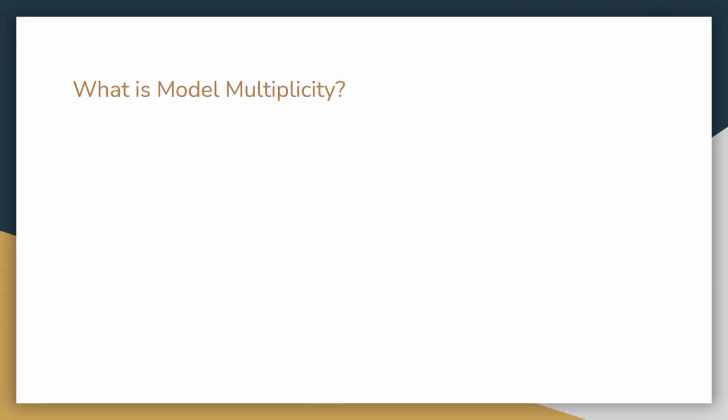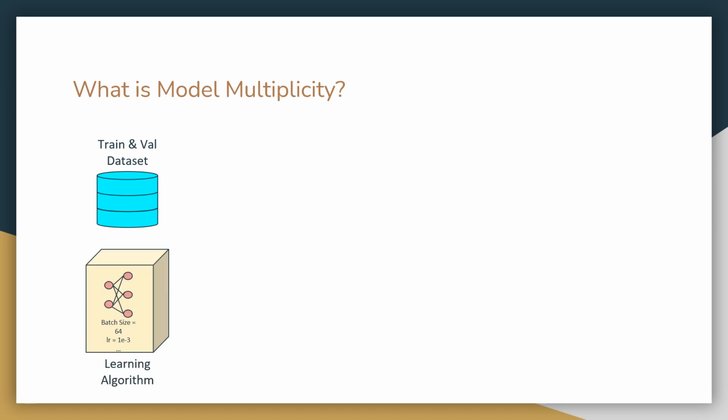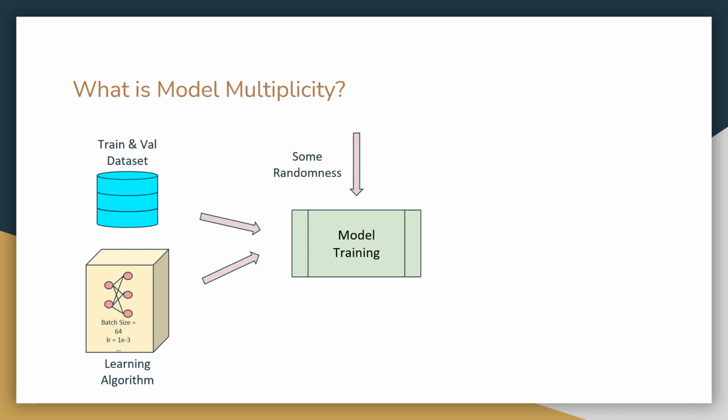What is model multiplicity? We make many decisions when designing a machine learning pipeline. For example, which dataset we are going to use, how we are going to split it between train and validation, what learning algorithm we are going to use, what is the architecture of our model, what is the batch size, what is the learning rate in our training, etc.